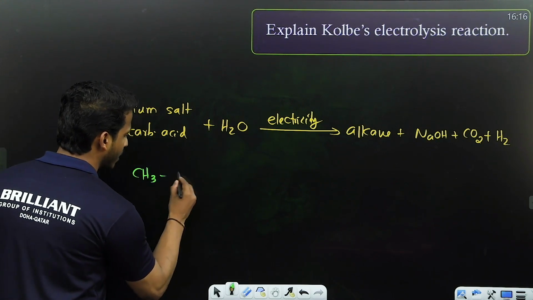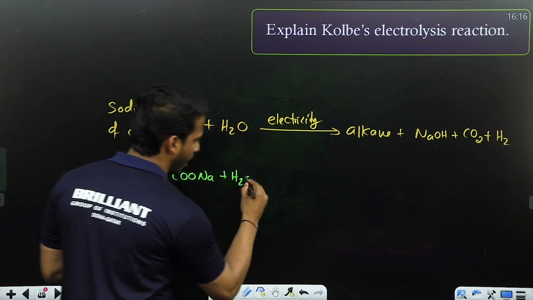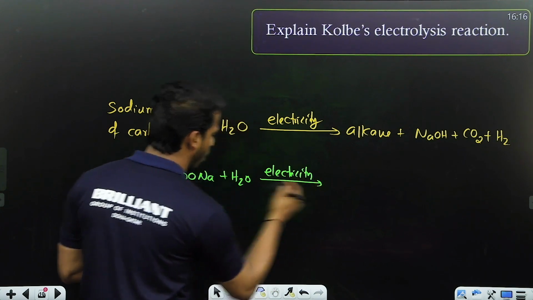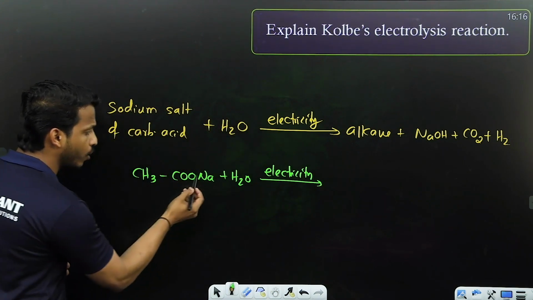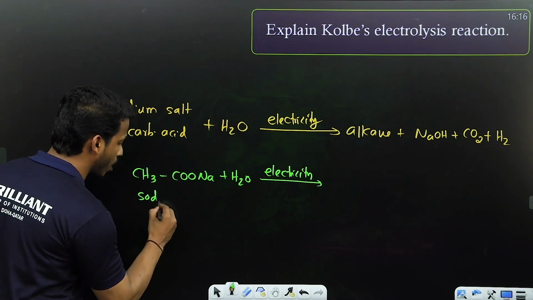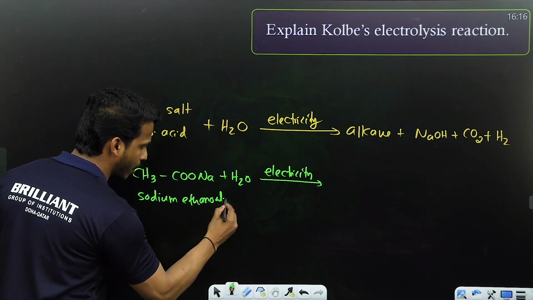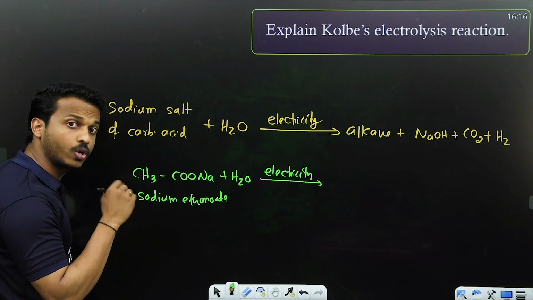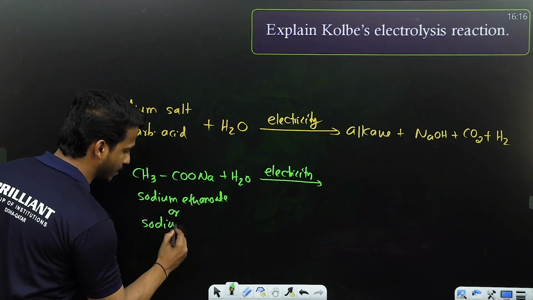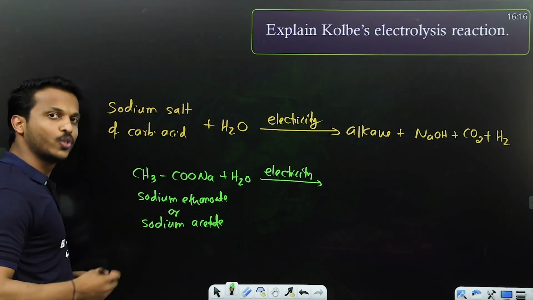For example, CH3COONa plus H2O and passing electricity. Can you say the name of this sodium salt, dear all? You know, this is the sodium salt of the 2-carbon ethanoic acid, right? So it is called sodium ethanoate. You know ethanoic acid is also called acetic acid, so it is also known as sodium acetate. Clear about the name, all of you? Sodium ethanoate or sodium acetate.